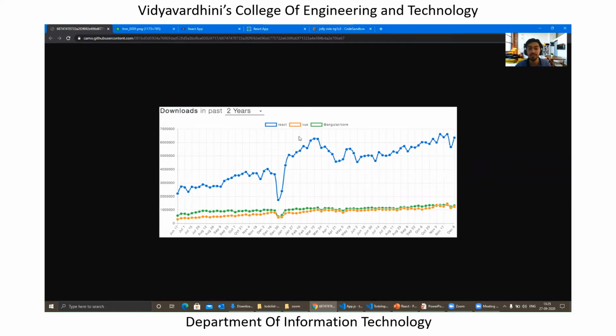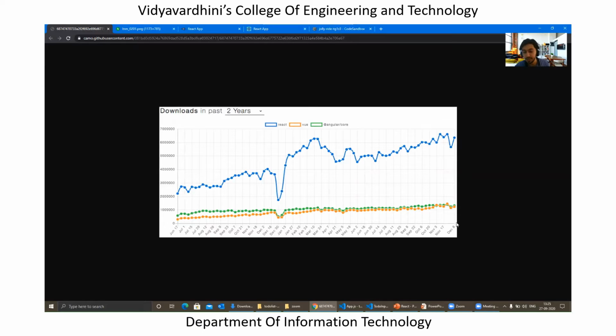Basically the chart is a comparison of different frameworks and libraries available in the market along with React, which can help with building front-end applications using reusable components. The blue line represents React, the orange one represents Vue, and the green one represents Angular. If you look at the graph, there has been a significant increase in the downloads of React compared to the green and the orange ones, that is, Angular and Vue.